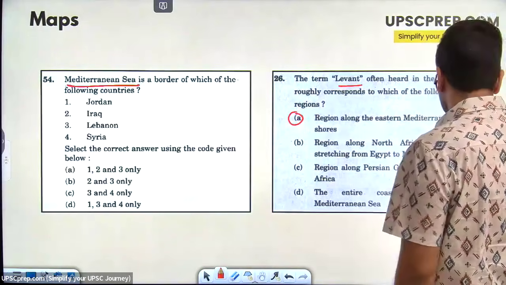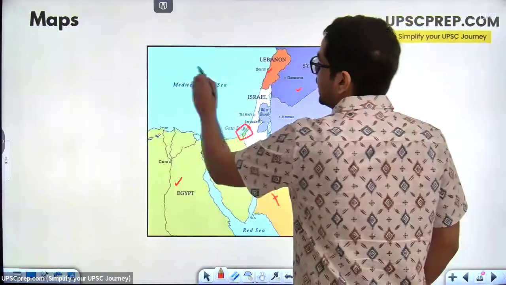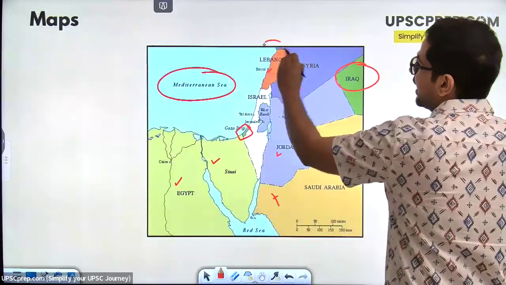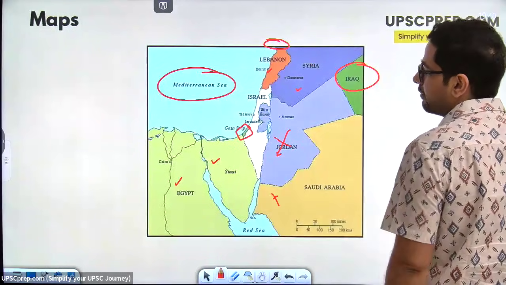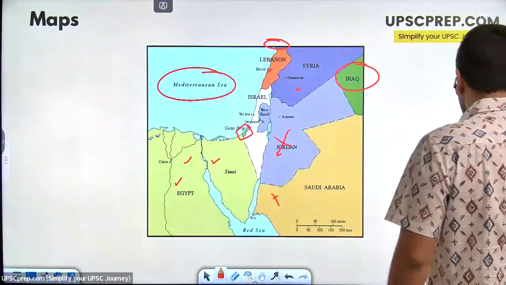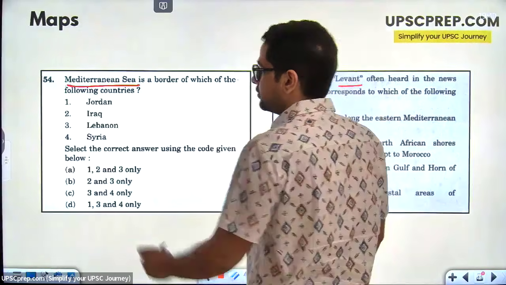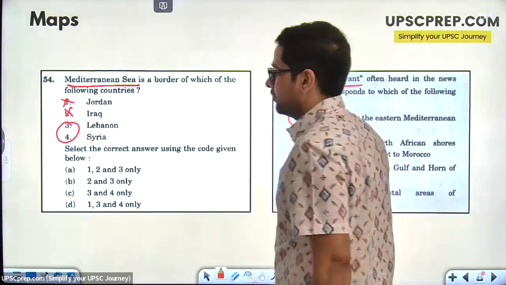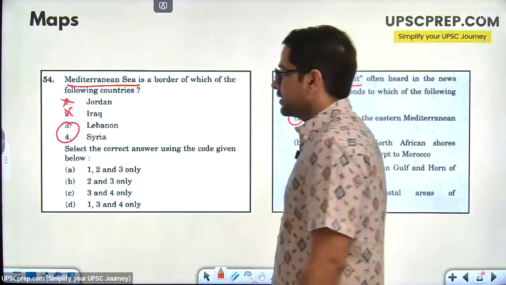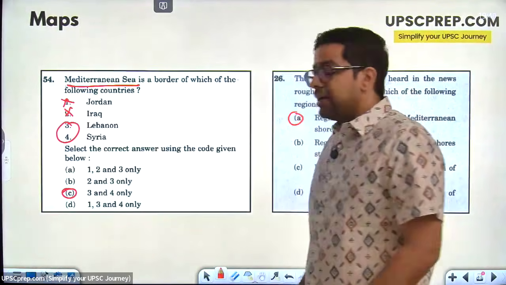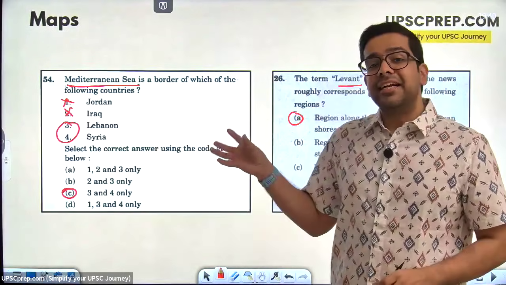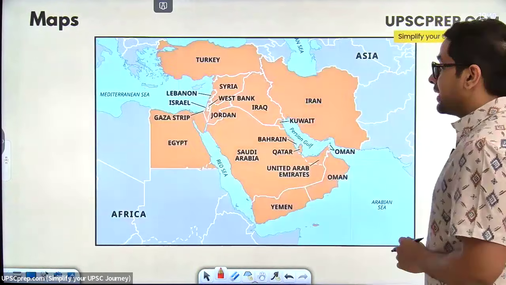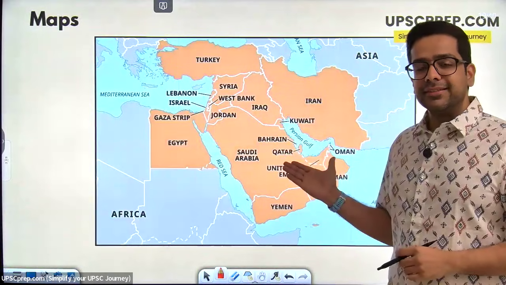So if we look at this, over here Mediterranean Sea, Iraq nowhere close to Mediterranean, Syria has a border over here, Jordan does not have a border, Egypt has one. So we have our solution. Iraq is not there, Jordan is not there, Lebanon and Syria are there. You have your answer as C. So if I look at places that are in news, I will be able to solve questions. Because now it is simple, isn't it, is it in the news or not?